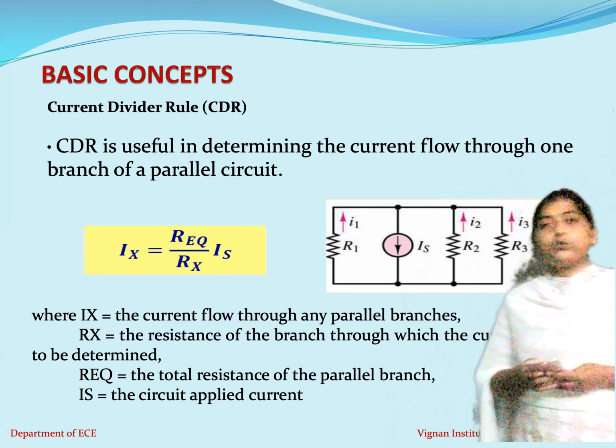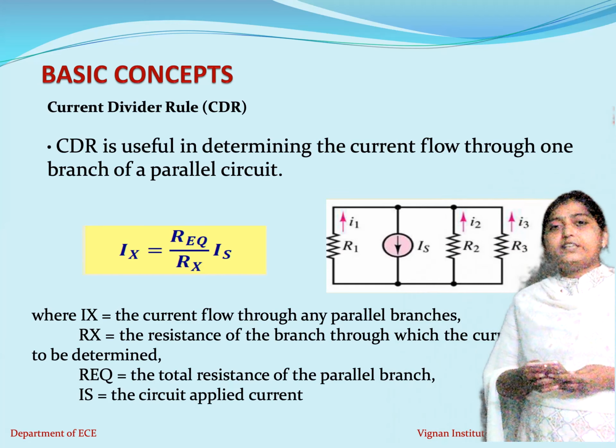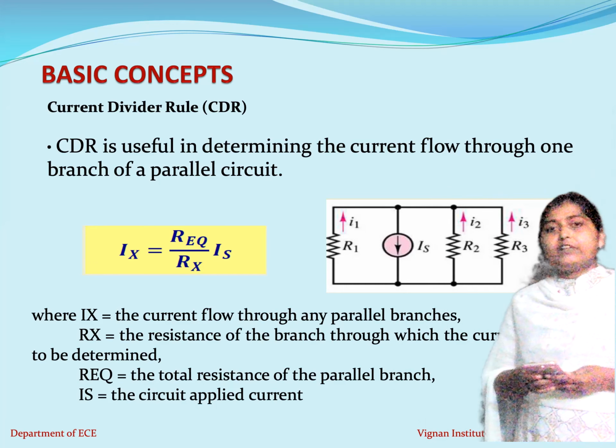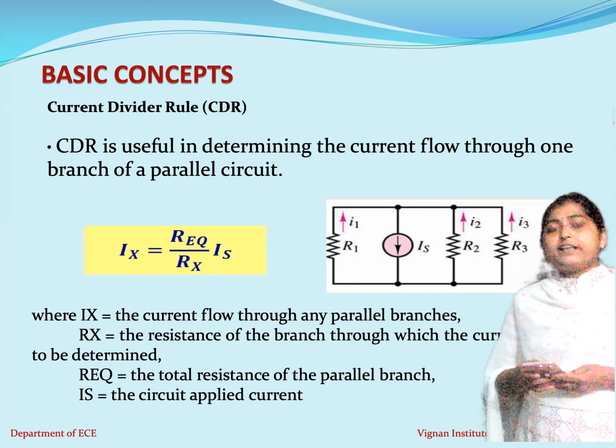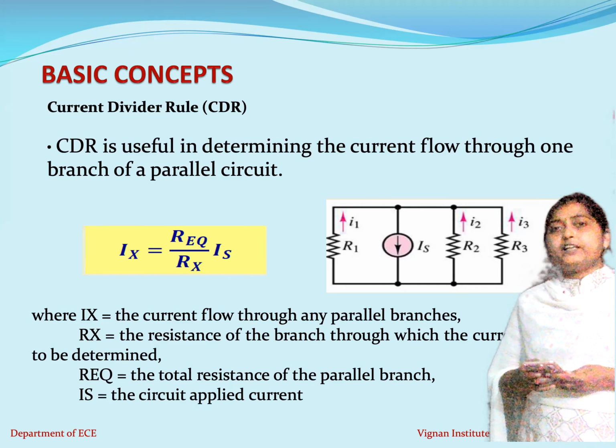Current division rule: Ix is equal to R equivalent, you know how to find R equivalent when all the resistors are connected in parallel, divided by Rx into Is. Here Is is the total current, and Ix is the current through any of the branches; x can be 1, 2, 3, any value you consider.